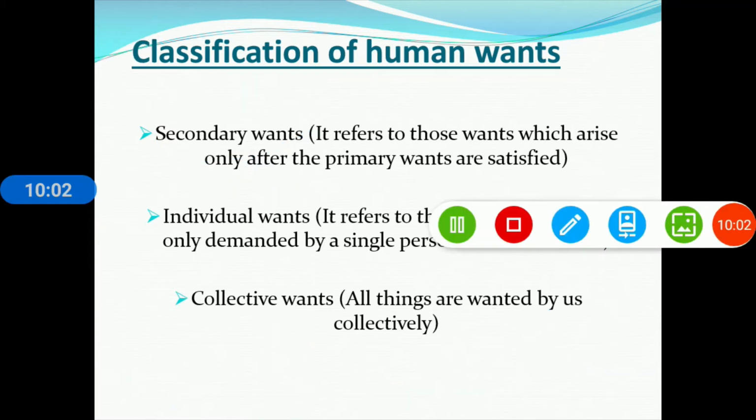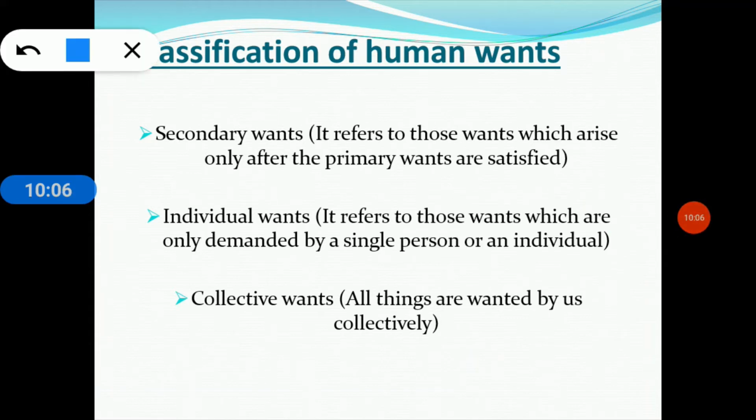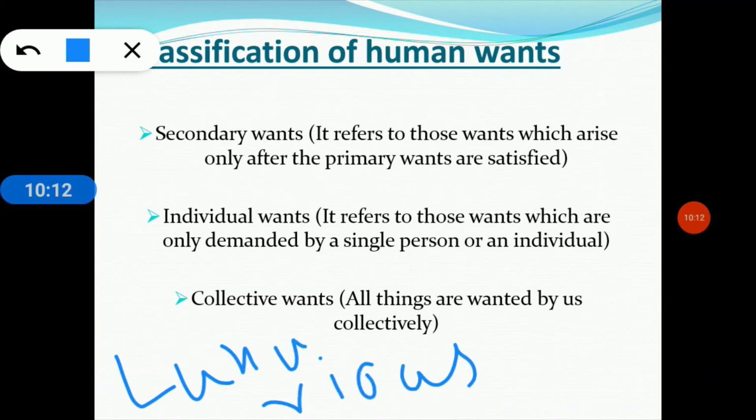And now going to my next word, that is the want for luxurious goods. We have already known what we mean by luxurious. Luxurious means these goods have a high price, they add to prestige, and they are considered a status symbol by society.